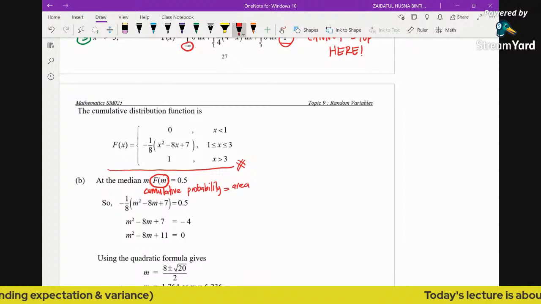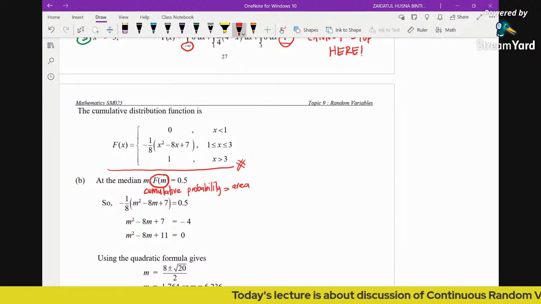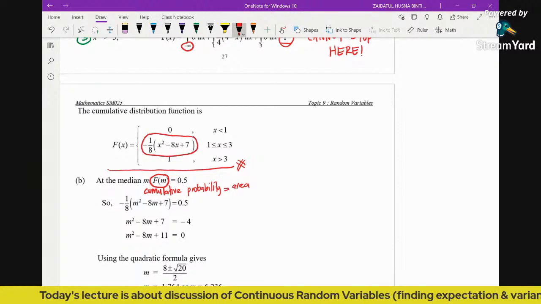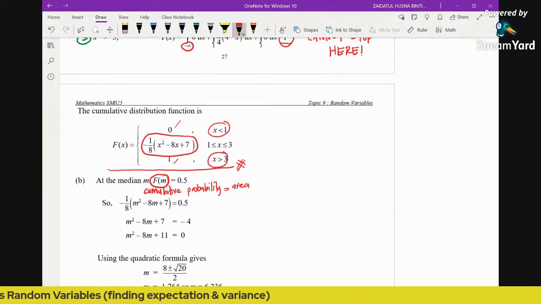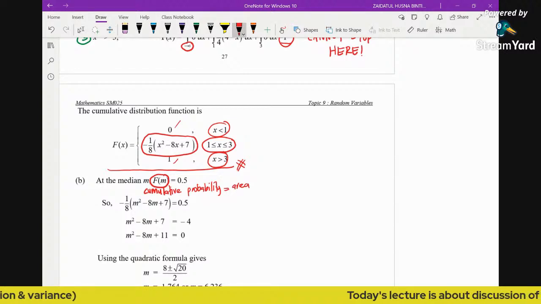Now how do we obtain our median? In this case, our cumulative distribution function only involves one type of function here: 0 here, 1 here. So we know that our median does not lie there. The median is located somewhere between 1 and 3.